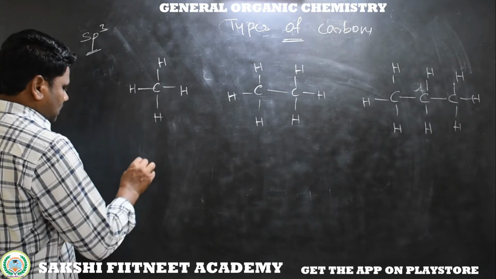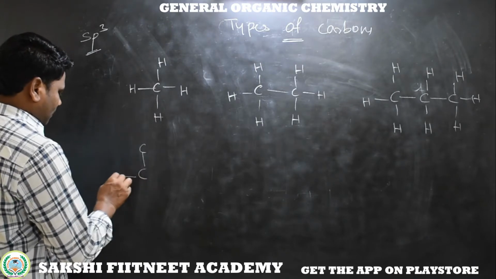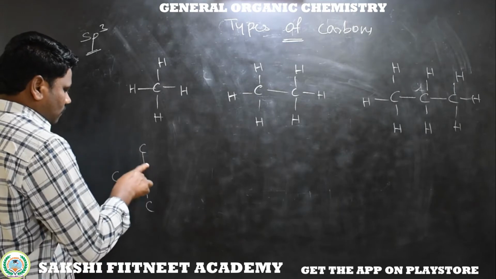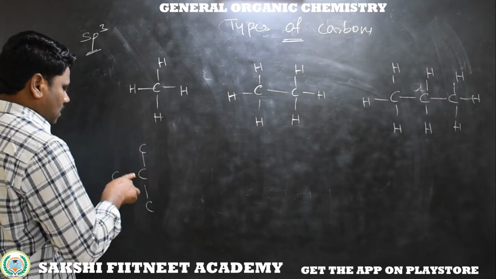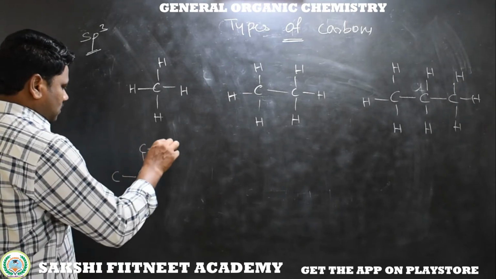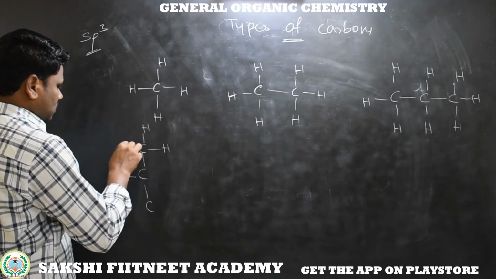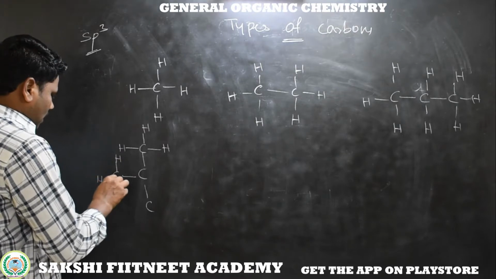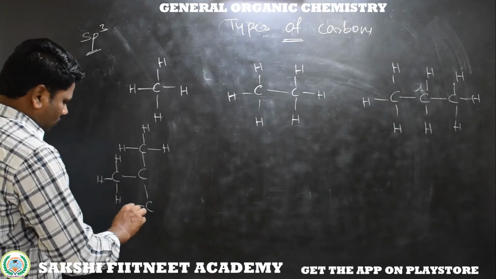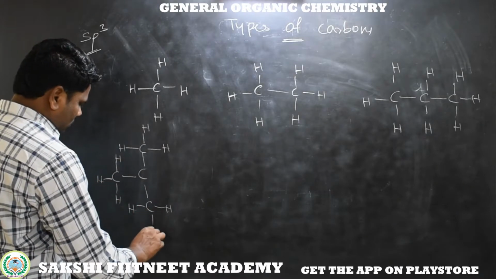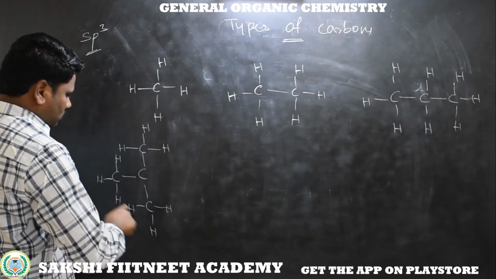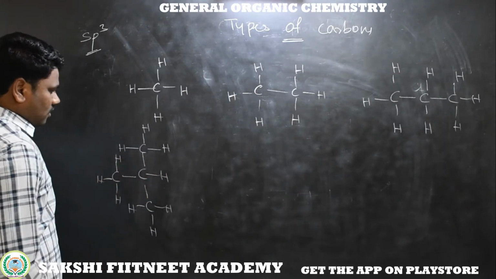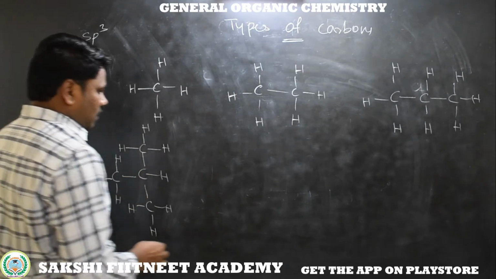Next, here I am taking this carbon bonded to this carbon, the next carbon and a third carbon. We are studying this carbon. Again this carbon is bonded to three hydrogens, and this carbon is bonded to three hydrogens. Now around this carbon we have three CH3 groups, so four bonds are clear, and one bond is with a hydrogen.